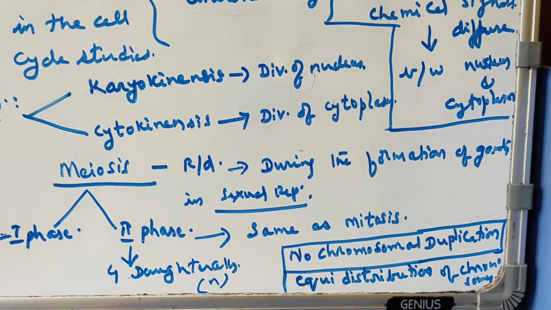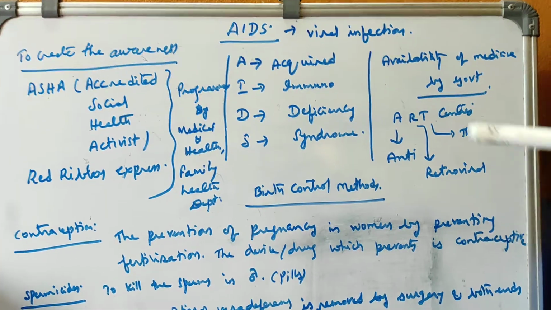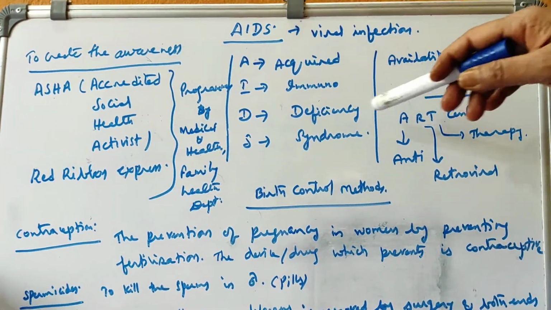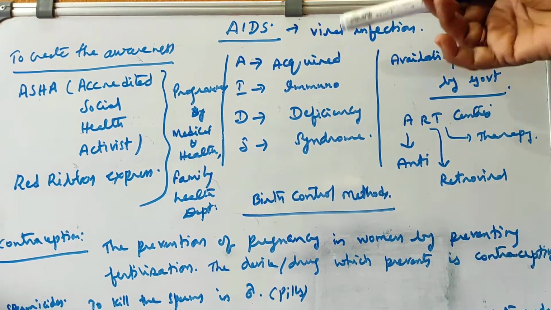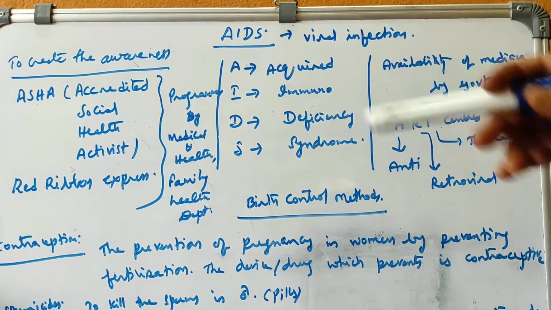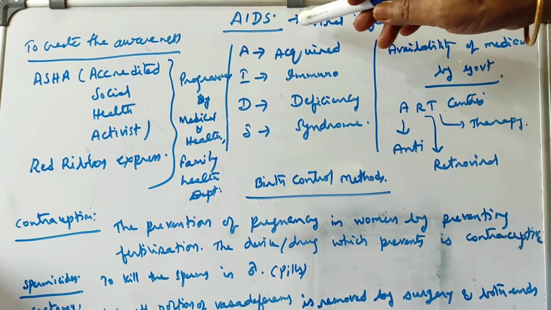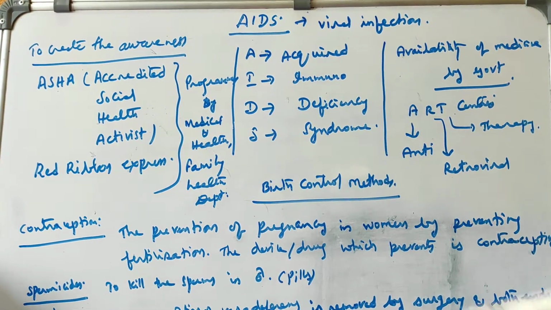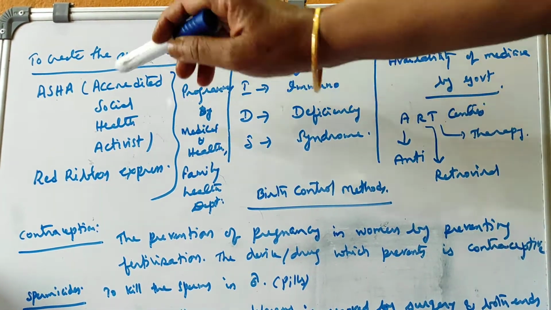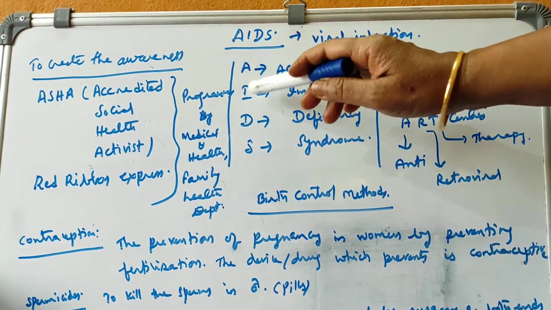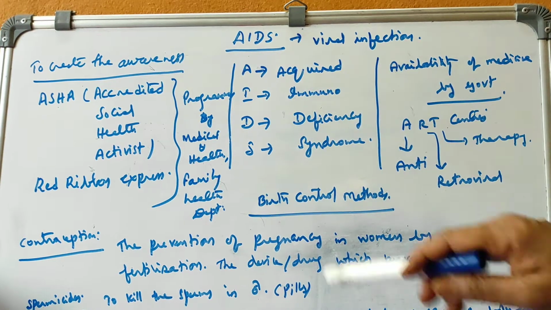And now I will continue this. You might have heard about this AIDS disease. Actually, this is a viral infection, and this is also because of unhealthy ways of sexual contact and all. And this AIDS is a viral infection. Actually, what is this AIDS? Full form I am discussing now. A is acquired, I is immuno, D is deficiency, S is syndrome.